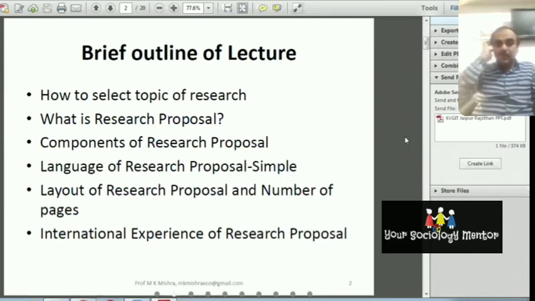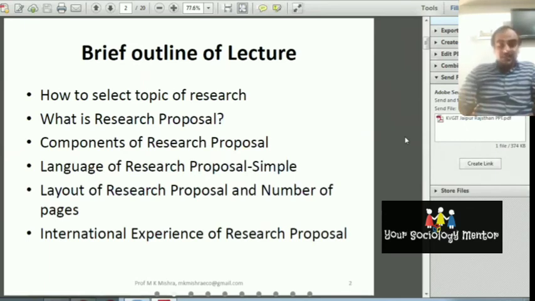So if you are doing your PhD, you should go to the ICSSR website. You can see there, on the same topic you have taken in the PhD, you can take funding from ICSSR, and it can be approved. If you are a faculty member, you can go to the ICSSR website, the UGC website, or the DST website. You can see calls for research proposals, calls for minor projects and major projects.